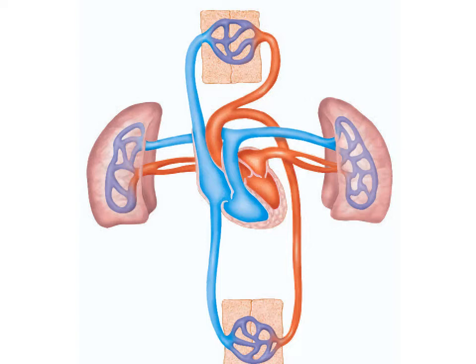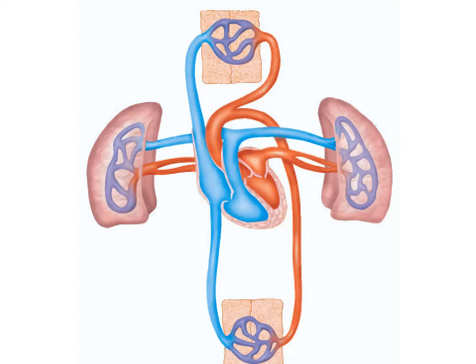Systemic circulation supplies the upper part of the body, head, neck, brain, and the lower part of the body, abdomen, lower limb, etc. So there are two distinct kinds of circulation. One is systemic circulation supplying the upper and lower parts of the body. Another is pulmonary circulation supplying the two lungs.